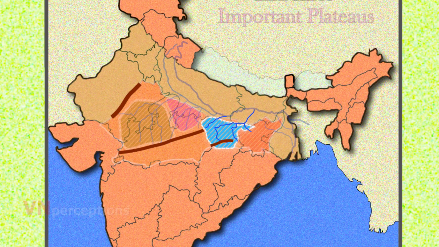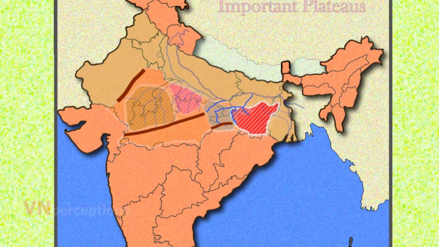Next comes the Chota Nagpur Plateau. Much of this plateau spreads in Jharkhand and extends into the adjoining states like West Bengal, Chhattisgarh and Odisha. It is one of the mineral-rich regions of our country.